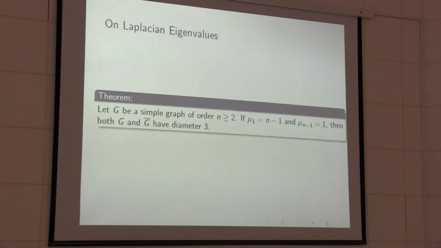And also we know that if mu1 is equal to n minus 1 and mu n minus 1 is equal to 1, then consider the complement graph G bar of G. In the complement graph G bar, the largest eigenvalue is also n minus 1 and the second smallest is 1. So similarly we can show that G bar has diameter 3. So we prove that G and G bar both have diameter 3.